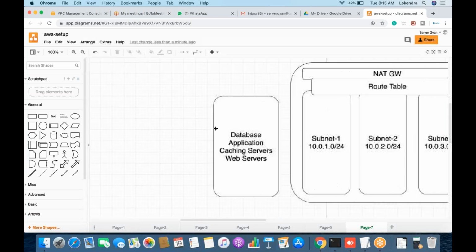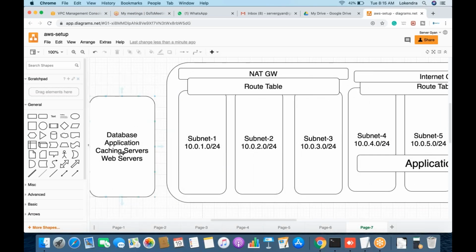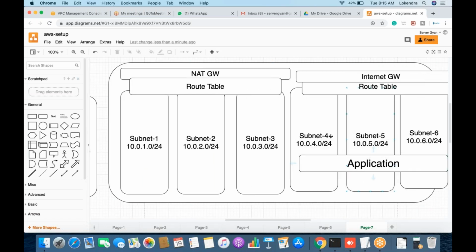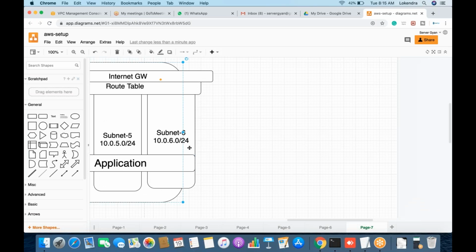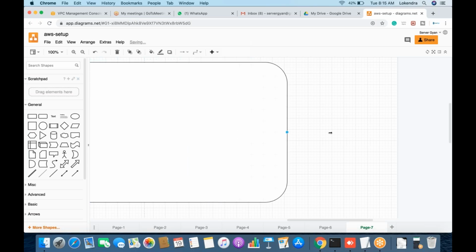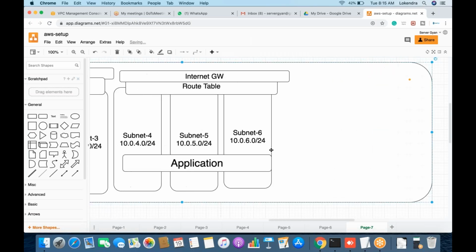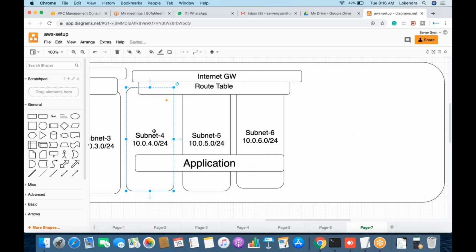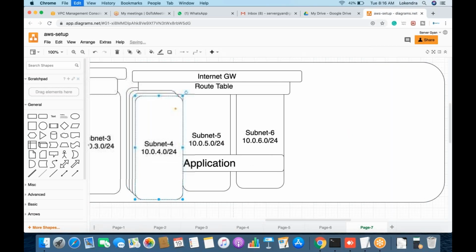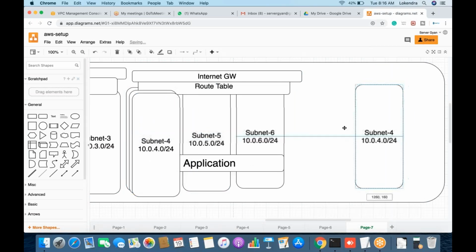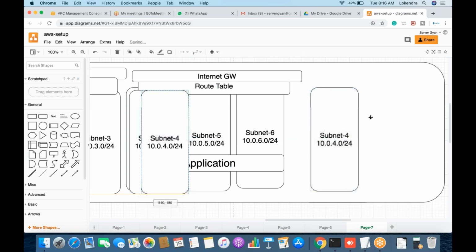you have multiple other components as well, like caching server, web server. So you need to identify that the caching servers are going to assist these application servers or these web servers. So for example, if you are going to have three more subnets here, why do you want to have three more subnets?